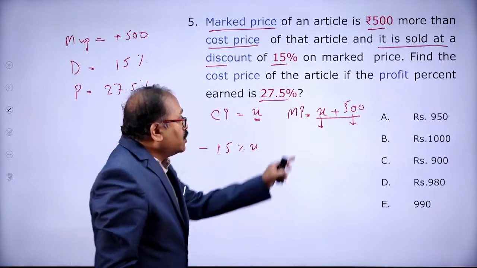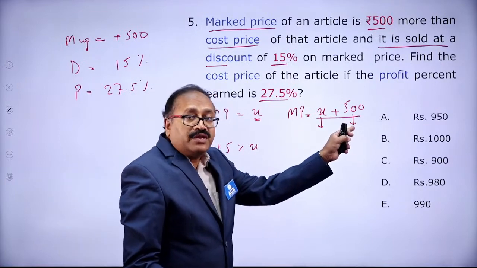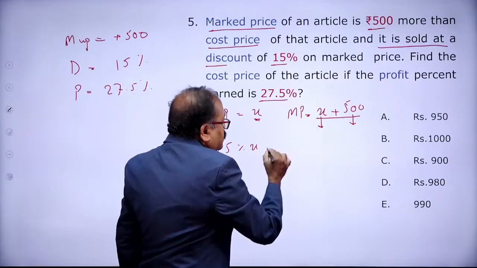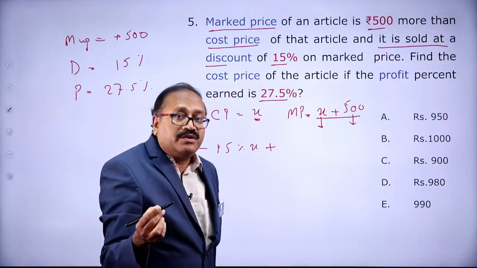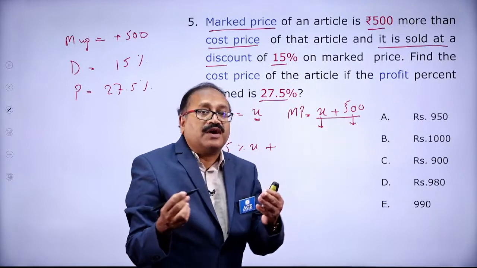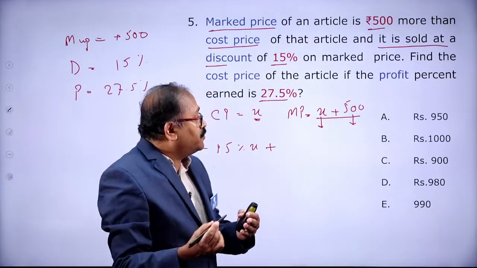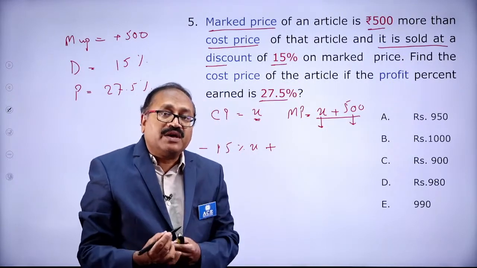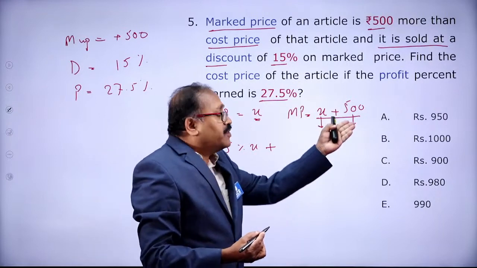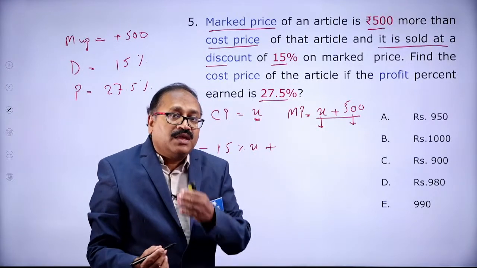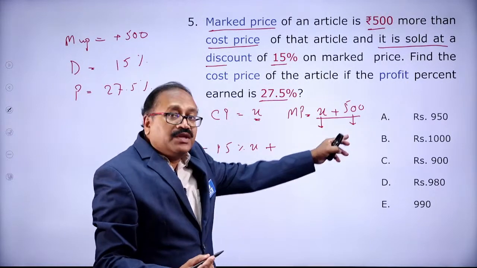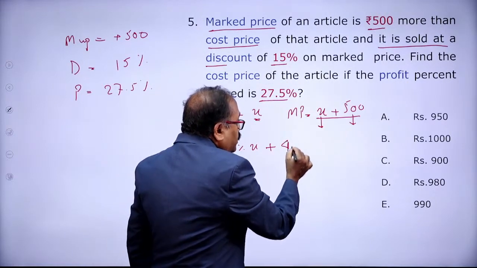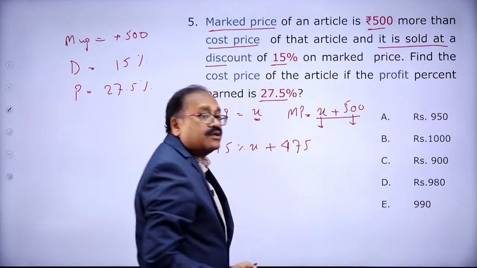You are giving a discount on X and also on 500. Now, plus, you are giving 15% discount on 500. So, what is 15% of 500? 15 fives are 75. 75 rupees is the discount. From 500, if I take out 75, I am left with 425. So, after taking out 15%, you are left with 475 over here.